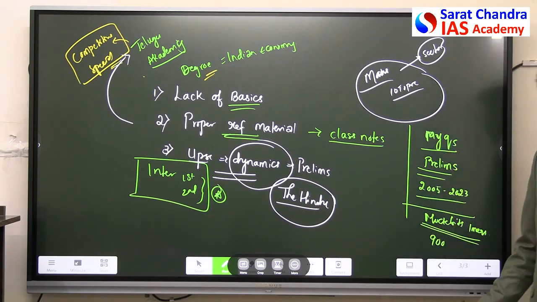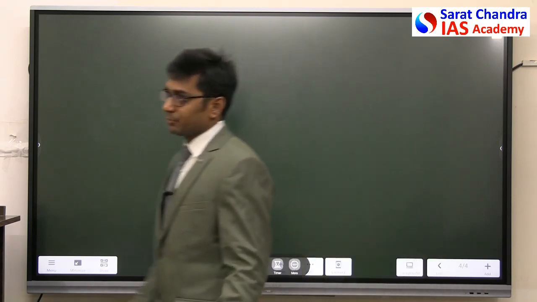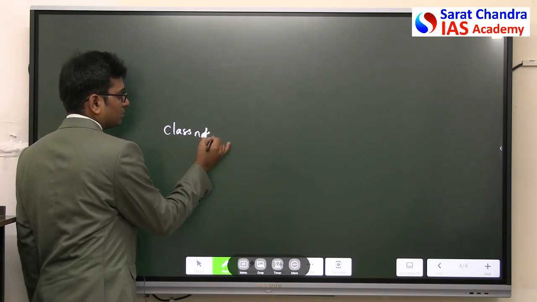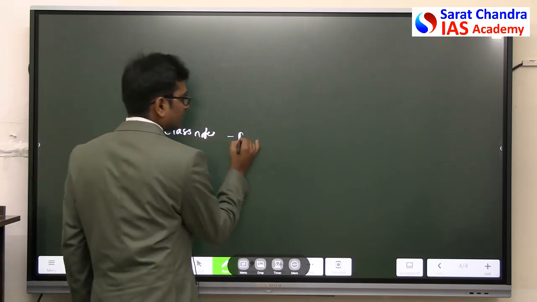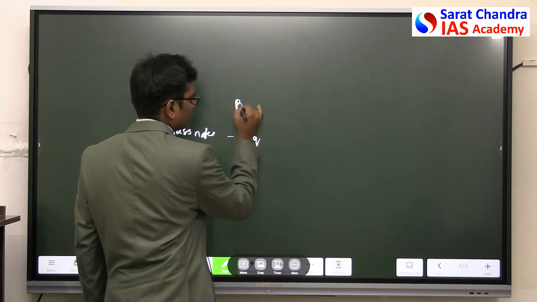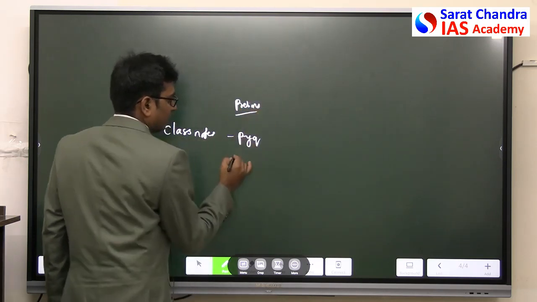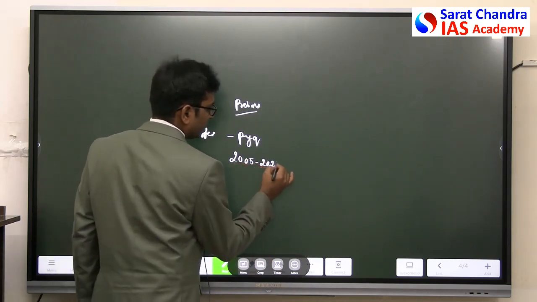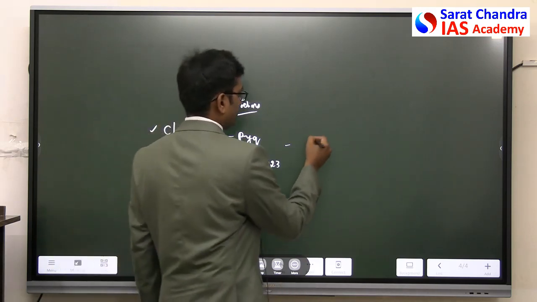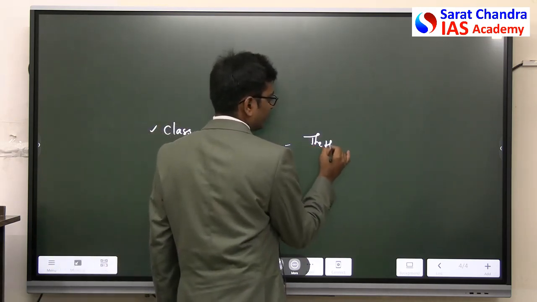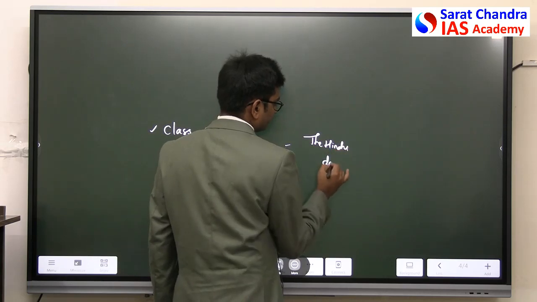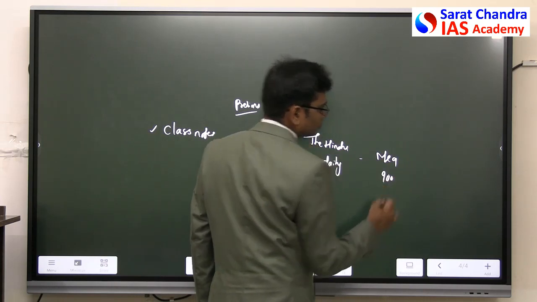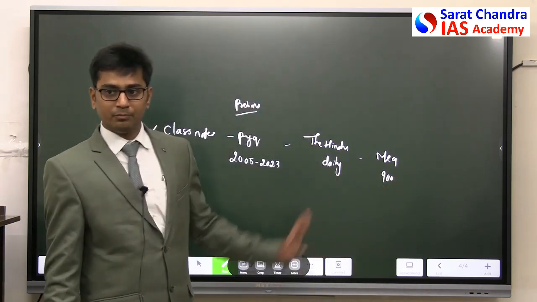So what are the requirements, guys? The requirements are simple. Our class notes; reference material you can keep aside. Previous year questions from at least 2005 to 2023, and then the Hindu newspaper every day. And after completing the class, practice 900 MCQs. Which MCQs you have to follow, I will tell you at a later time.